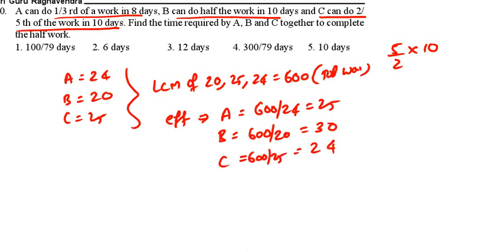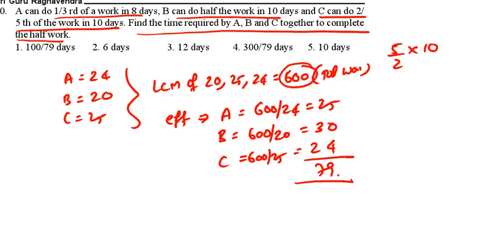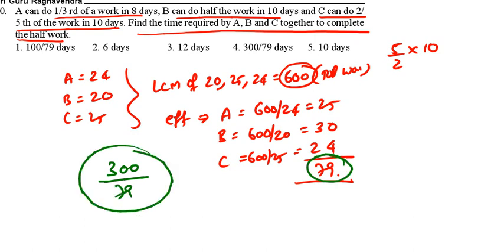So the efficiency of all three people is 79. To find the time taken by A, B and C to complete half the work: total work is 600, half the work is 300. If all three are working, the efficiency is 79. So 300 by 79 days is the correct answer. Option 4 is the correct answer. See the next one.